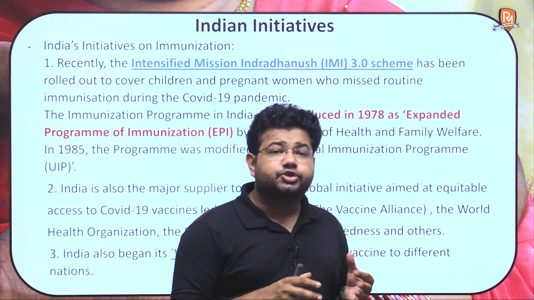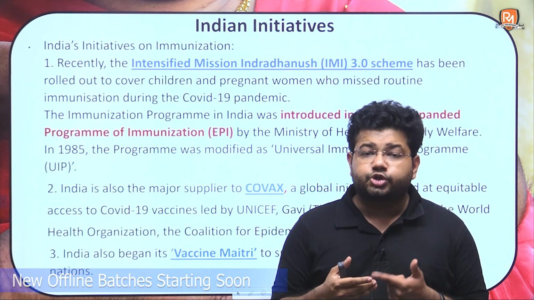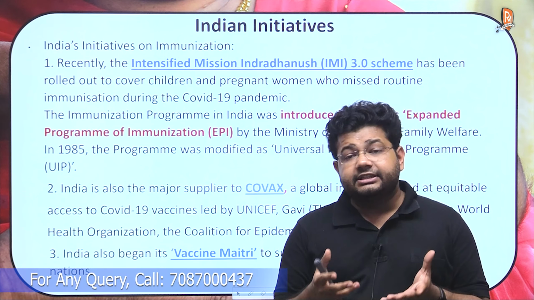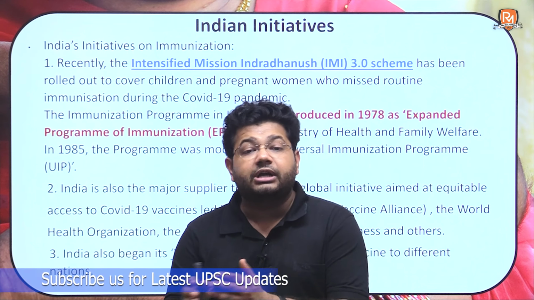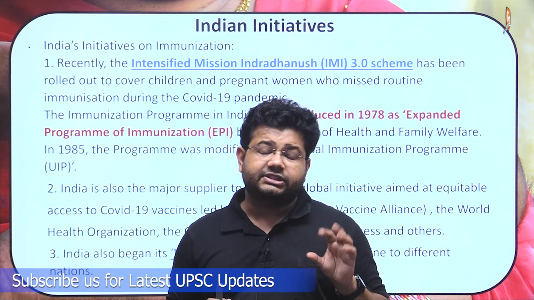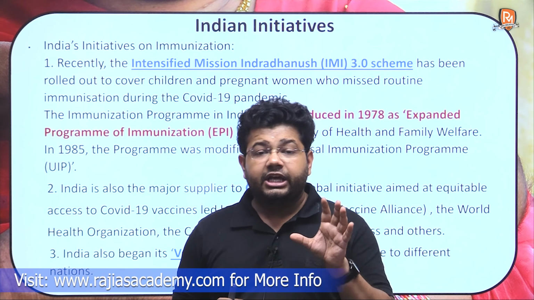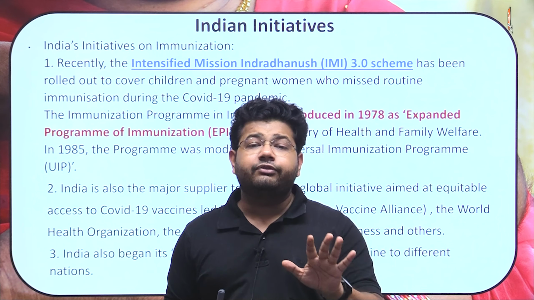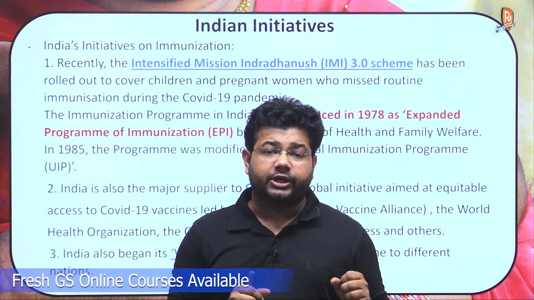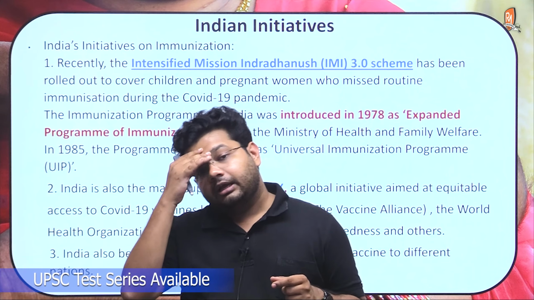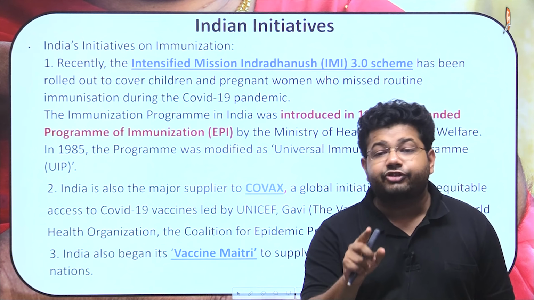Basically, Mission Indradhanush covers a robust action in which immunization would be provided to children and pregnant women. And because of COVID, there has been a gap in the immunization process. There are certain vaccines for which about 3 to 5 doses are administered. If there is a vaccine in which 5 doses are to be administered, the first 3 doses are only there to prepare the individual's immune system, and then the last 2 are going to provide sufficient immunity.